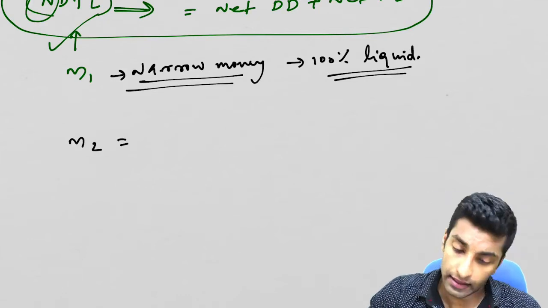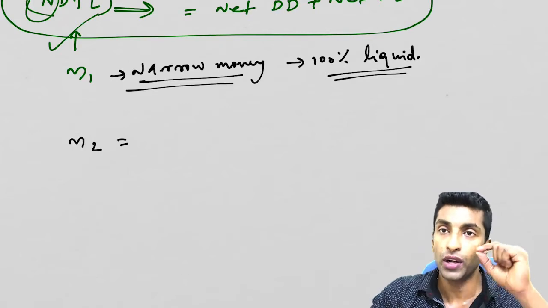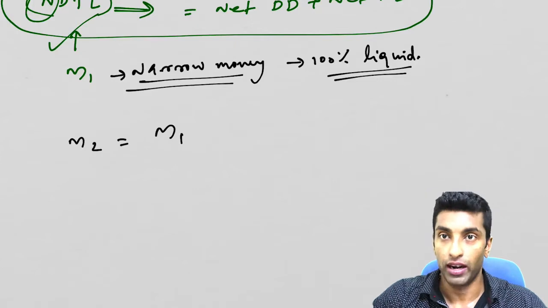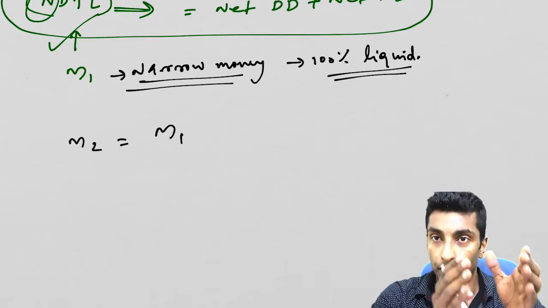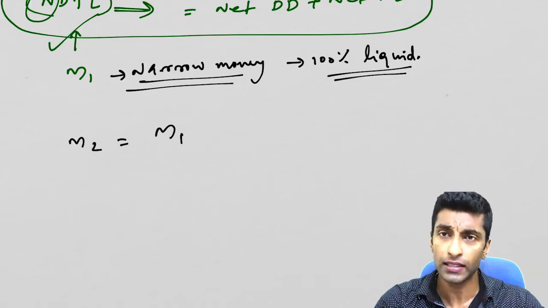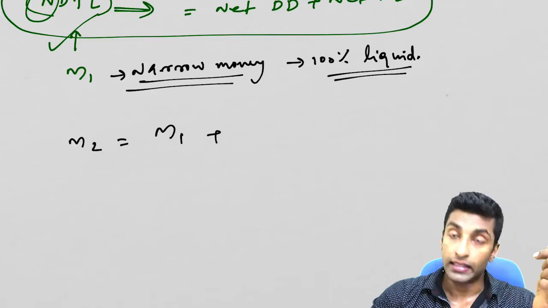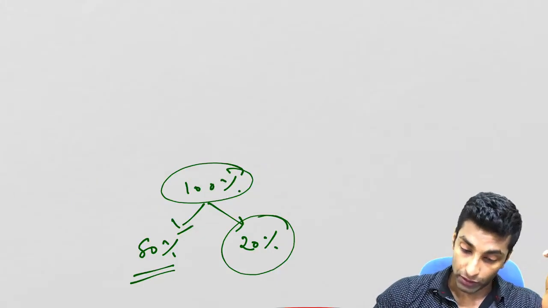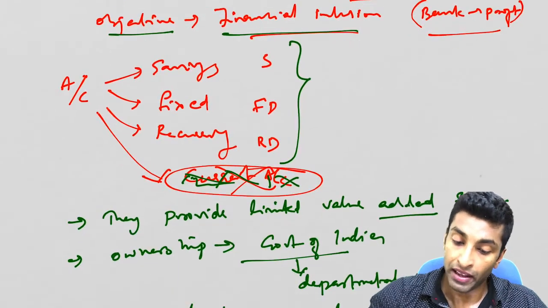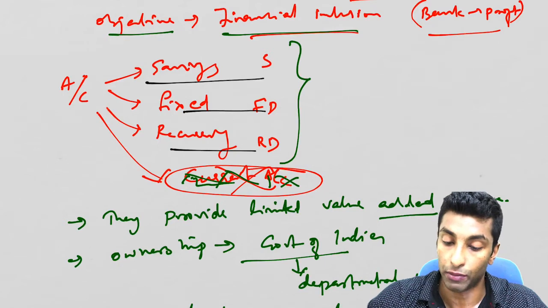M2 is similar to M1 plus one more addition. As of now you understood M1, so I'm just writing over that only. M1 means currency plus demand deposit, that means net demand deposit, plus other deposit, plus here I'll talk about savings account deposits in post office banks. We have discussed post office banks, and I have told you the different accounts are savings account, fixed deposits, recurring deposits.